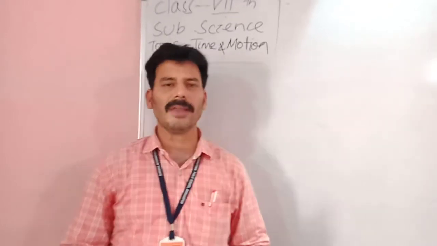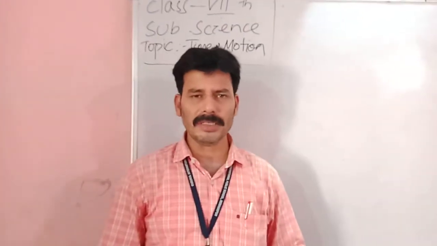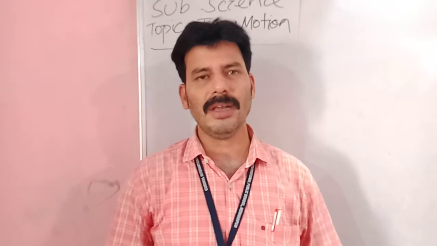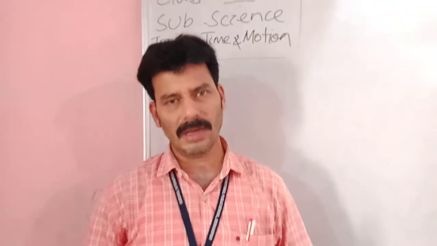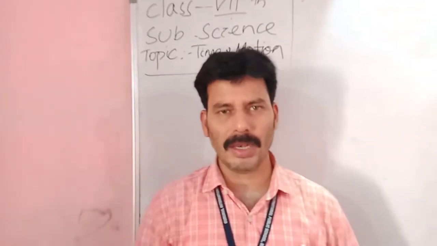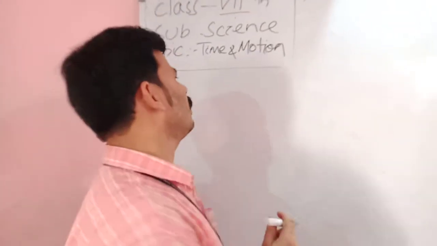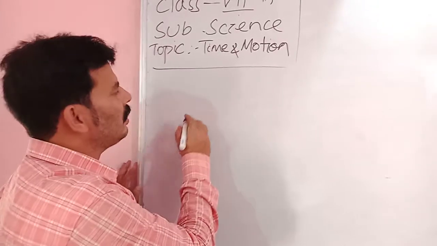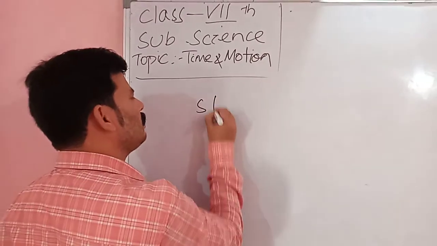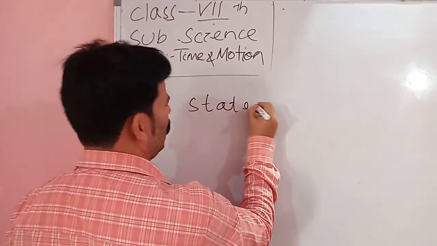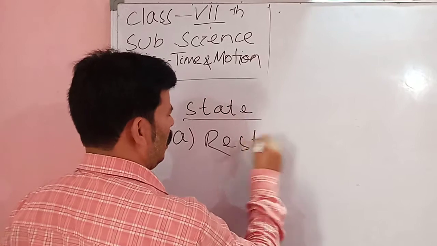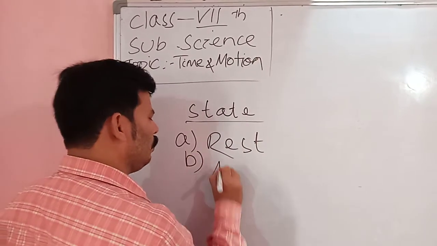So motions are of various types. We should know about uniform motion, non-uniform motion, and how motion is related to speed. These all things we must know. Before that, a few things we must know: the state of an object is of two types, at rest and at motion.